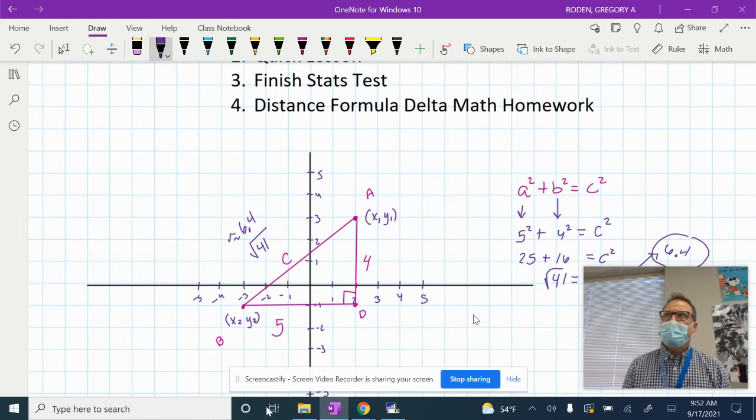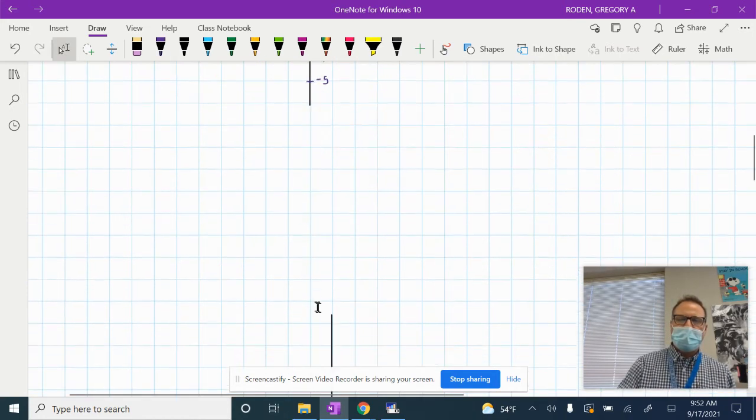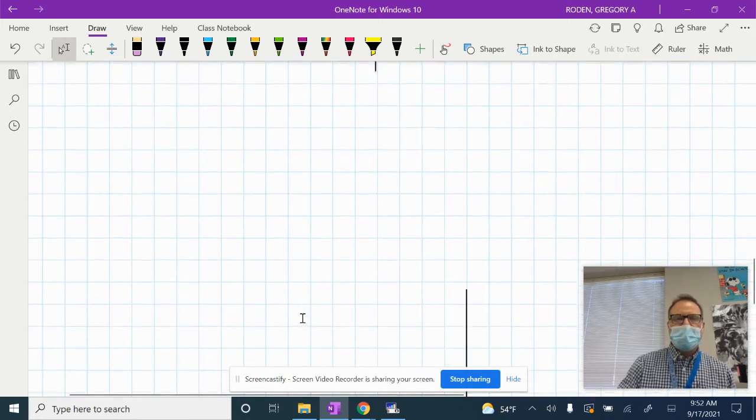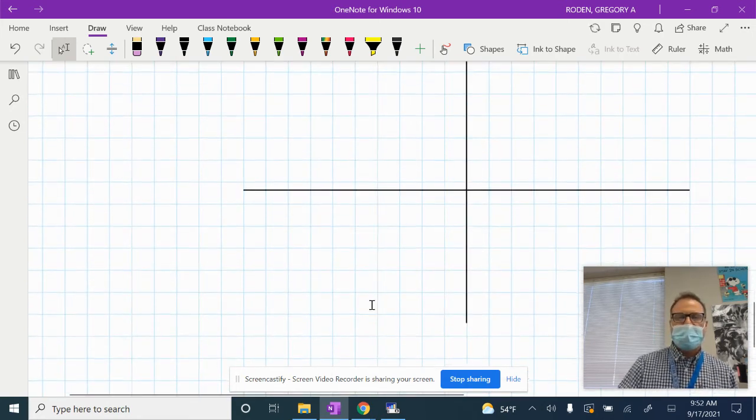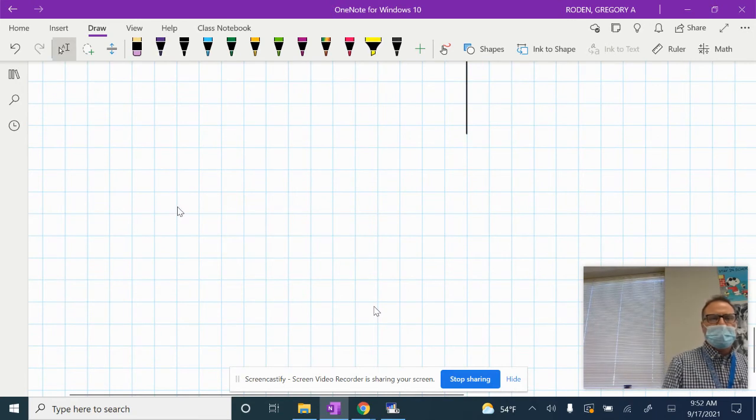So what do I do? We can use the Pythagorean theorem. So basically, I'm just going to give you the formula. A nice formula where you don't actually have to use it is this. So this is the distance formula, and it just corresponds. I'll show you later, but I want to get through this lesson pretty quick. So the distance formula is this.